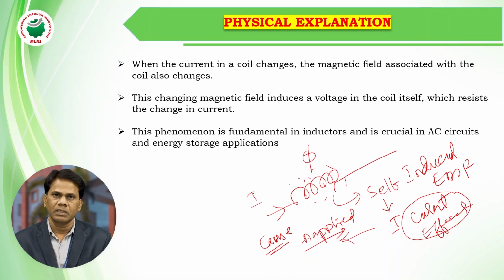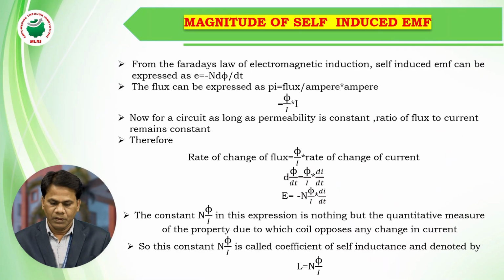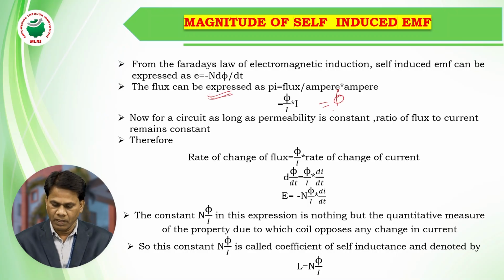So this property, the opposing nature of a coil, we call it self-inductance, or simply the inductance of a coil. This is particular to the single coil only, single circuit. So here, the magnitude of self-induced EMF. We know that the flux in a coil is phi by I into I. Here I is cancelled. The flux is expressed like this. I am expressing the flux as phi by I into current.